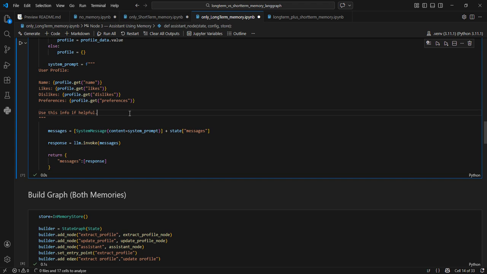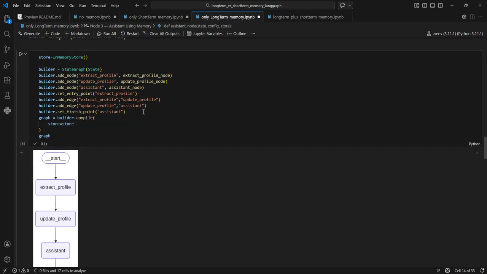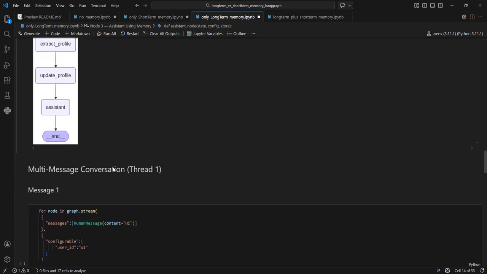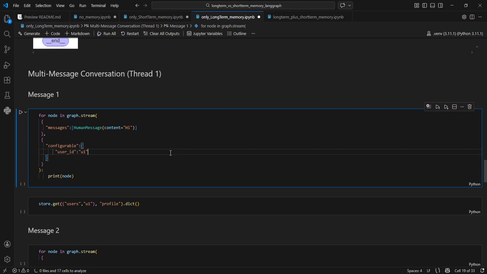So in those cases, semantic search is set up, and then only the top n entities are extracted and sent to the LLM. If you want to see how to set that up, please let me know in comments, and I will try to set up another example around that. Okay. So now this is the bot which uses long-term memory. Now we will see some examples of how it works.